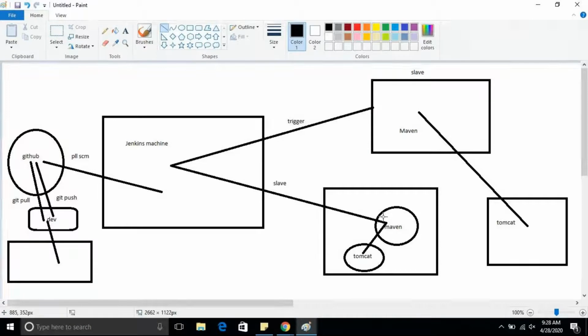So actually we are not adding this machine, we are adding this container as a slave machine. So every time your job will be triggered on top of this slave machine. That is my intention. So how to do it? On that machine, I'm going to create a Docker image which will have Maven and Jenkins and everything.